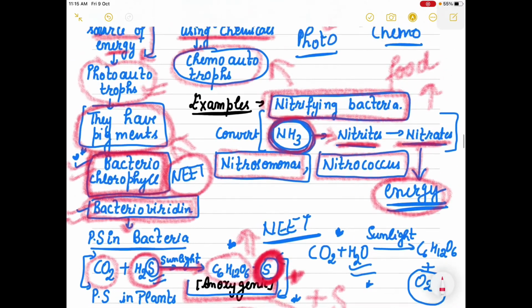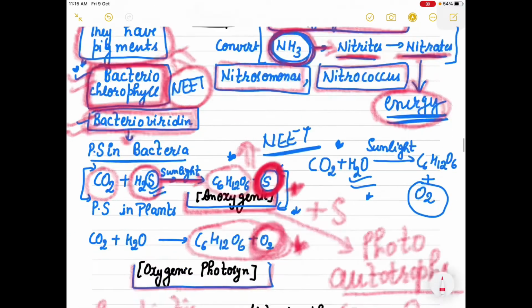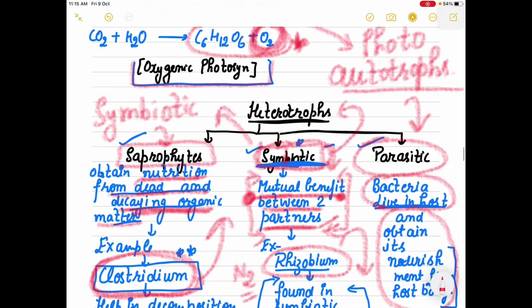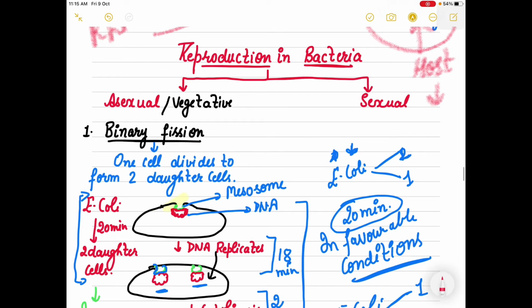So autotrophs, you have to mention photo and chemo. And in heterotrophs, we have three types of bacteria: saprophytes, symbiotic, and parasitic. Now come to their mode of reproduction.